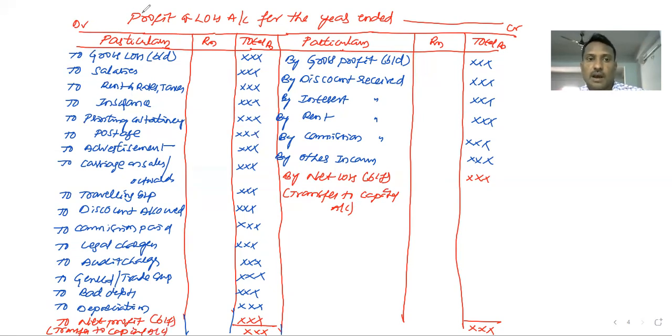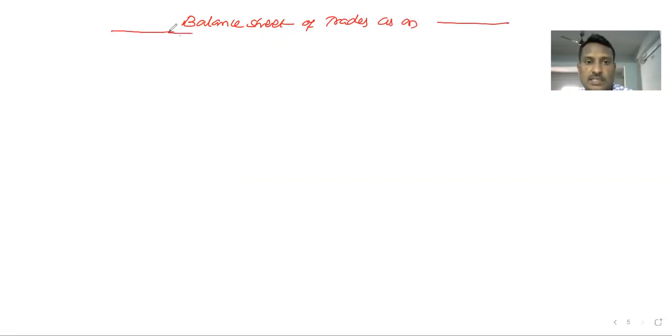After we finish these two, the trading and profit and loss account, we go for the last statement, which is called the balance sheet. That is the last statement in the final accounts. Balance sheet of trader as on. This is the last statement.